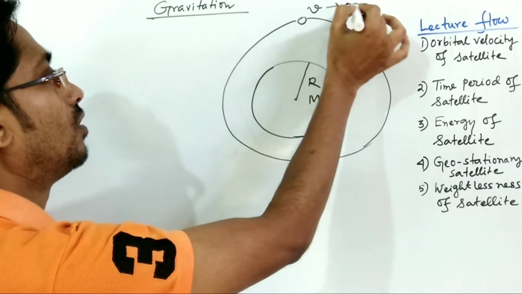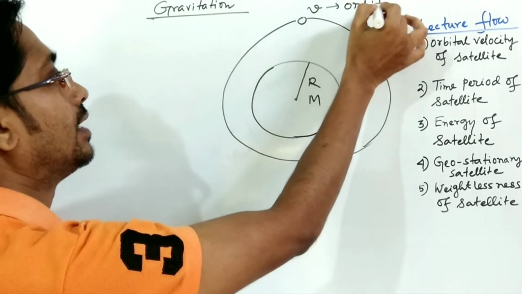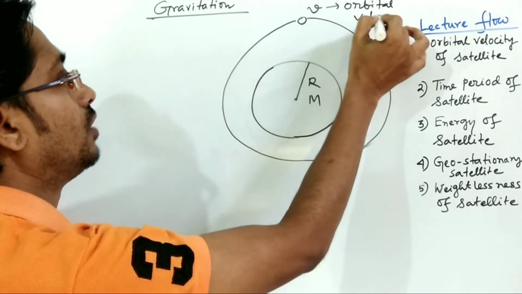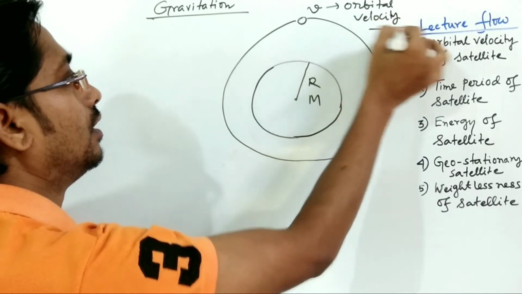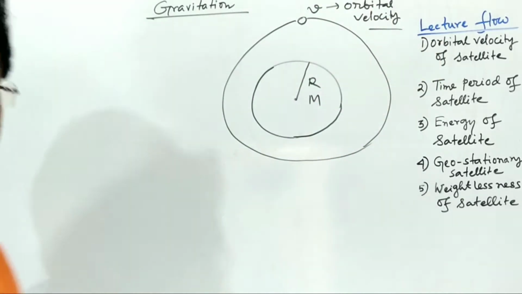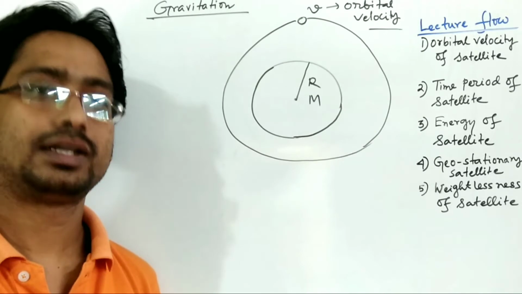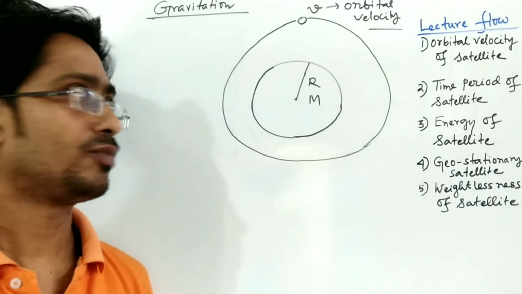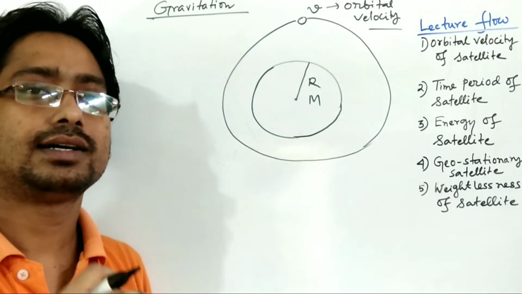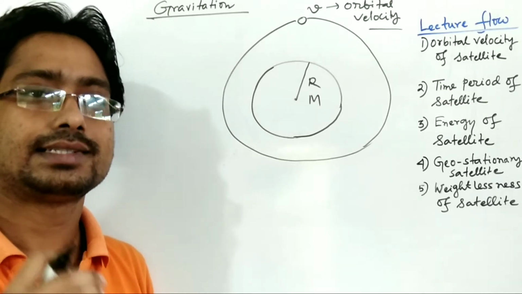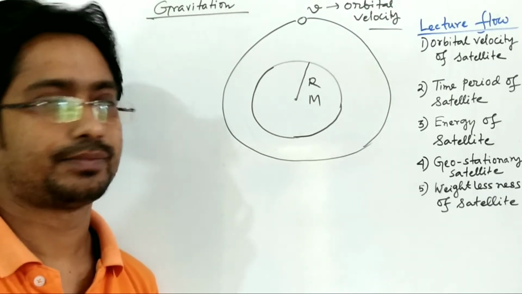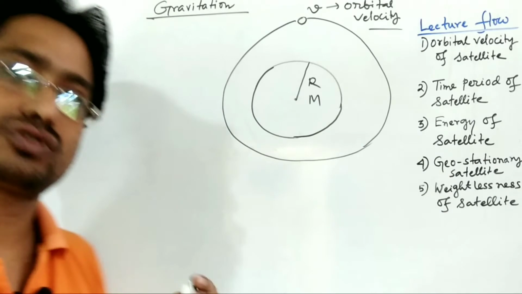It is actually called the orbital velocity. The orbital velocity cannot be any value. It is a particular value for a particular orbit. It depends upon the distance, the height of the satellite from the earth. So v depends on that.